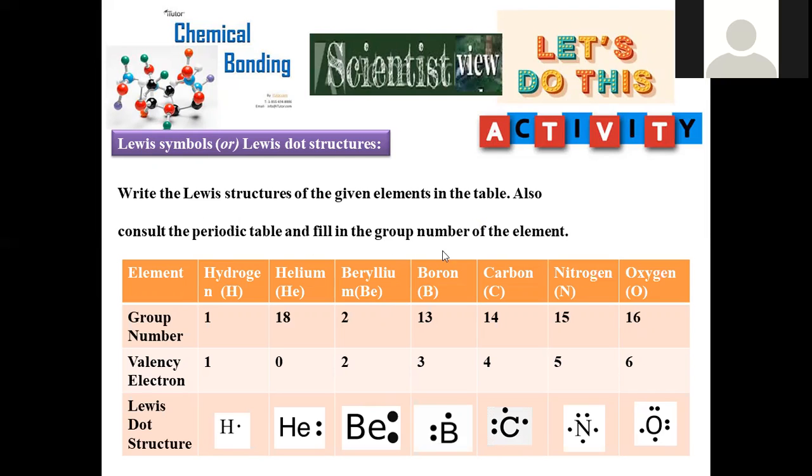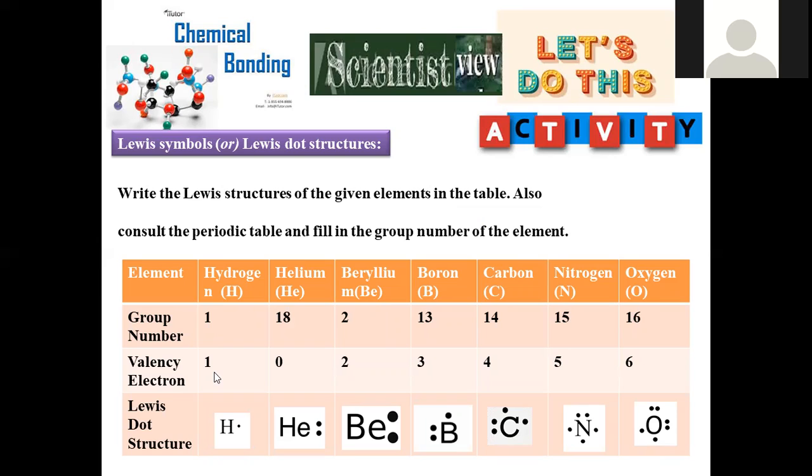Also consult the periodic table and fill in the group number of the element. The first element is taken as hydrogen, whose group number is 1. Alkali metal, group number will be 1. How many electrons are there in hydrogen? Valence electron count will be 1, right? That's why hydrogen will be indicated with only 1 dot. This is a Lewis dot structure. Group number for hydrogen is 1.